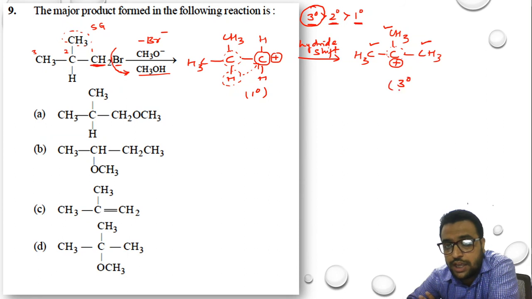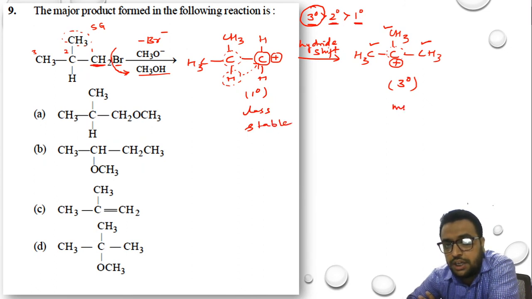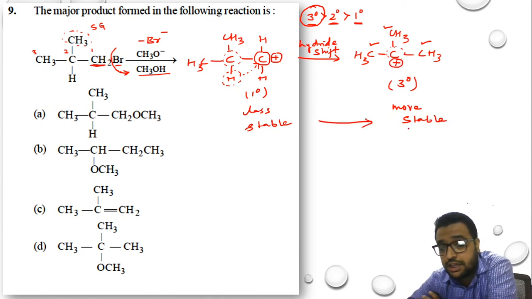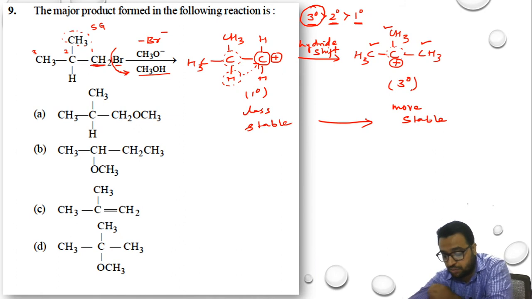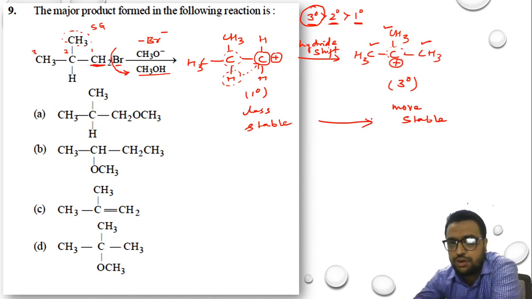So here the carbocation which has been formed by hydride shift is becoming what? 3 degree. That means it is becoming more stable. 1 degree was less stable and 3 degree is more stable here, right? So stability has been increased. As soon as it becomes more stable, now what will happen to this compound?